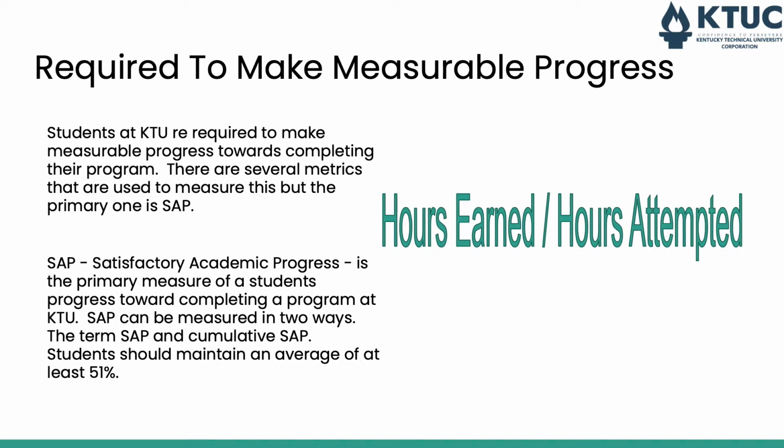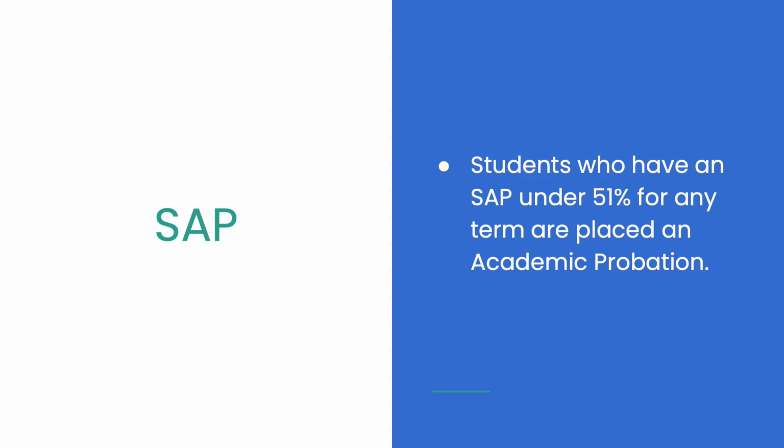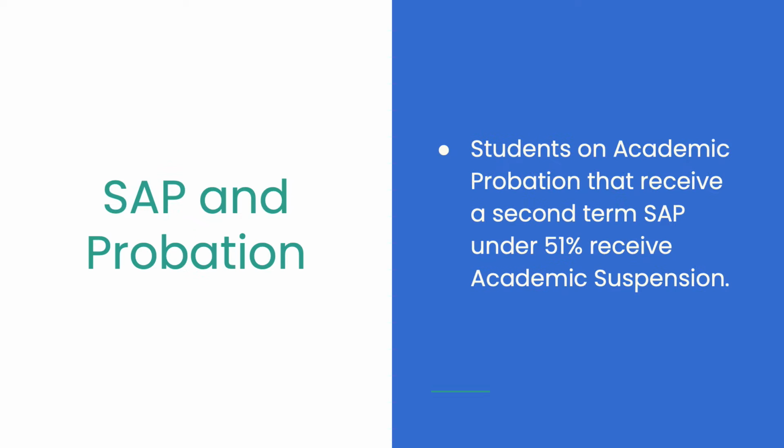Now, there's also two types of SAP. There is a term SAP and there is your cumulative SAP. Both of these need to remain above 51%. So students who have an SAP under 51% for any term are placed on academic probation. Students on academic probation that receive a second term SAP under 51% receive academic suspension.